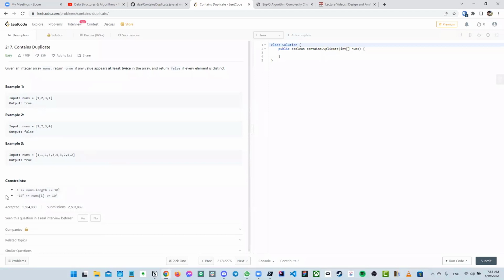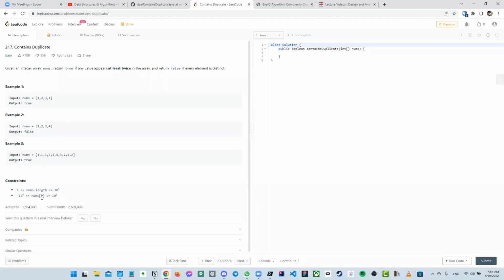You have to think about different edge cases. Here you can see that the numbers in the array can be anywhere from 1 to 10 to the 5th power, but we don't have any negative indexes because that wouldn't work. Same thing here: the value of a number can be negative, and it can go all the way to 10 to the 9th power. And they don't say that it can't be fractions or anything else. Even though that's what we would assume, it says integer array.